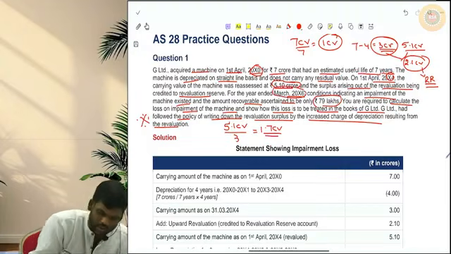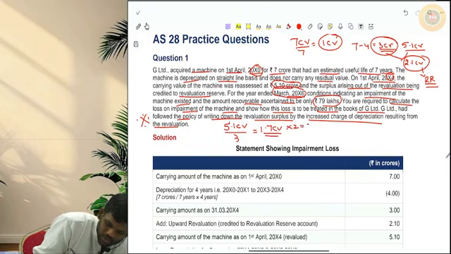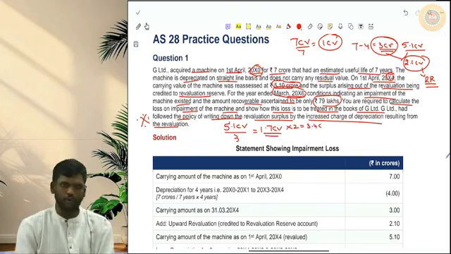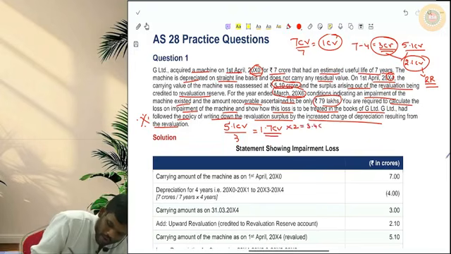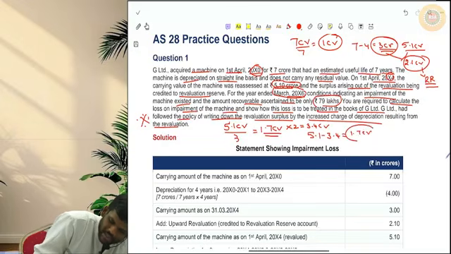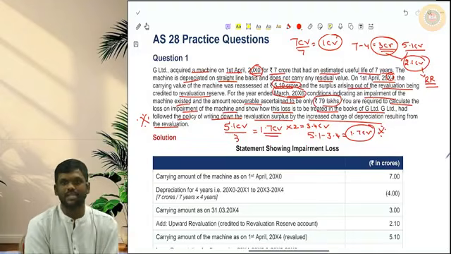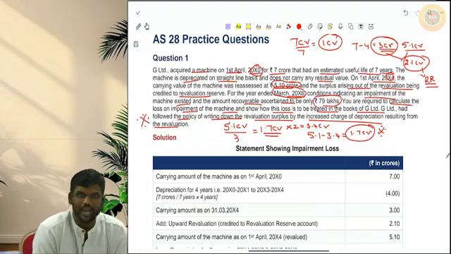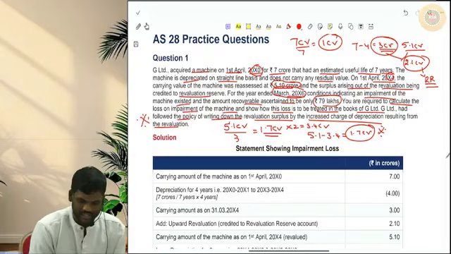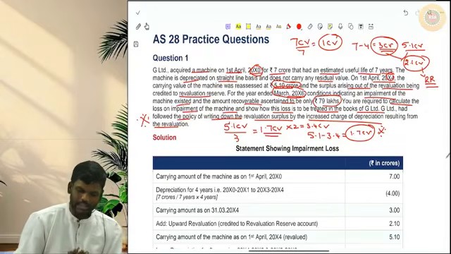That means 2 years over. So totally depreciation charged is 3.4 crores. So 5.1 minus 3.4, 1.7 crores will be the book value or carrying amount of the asset.